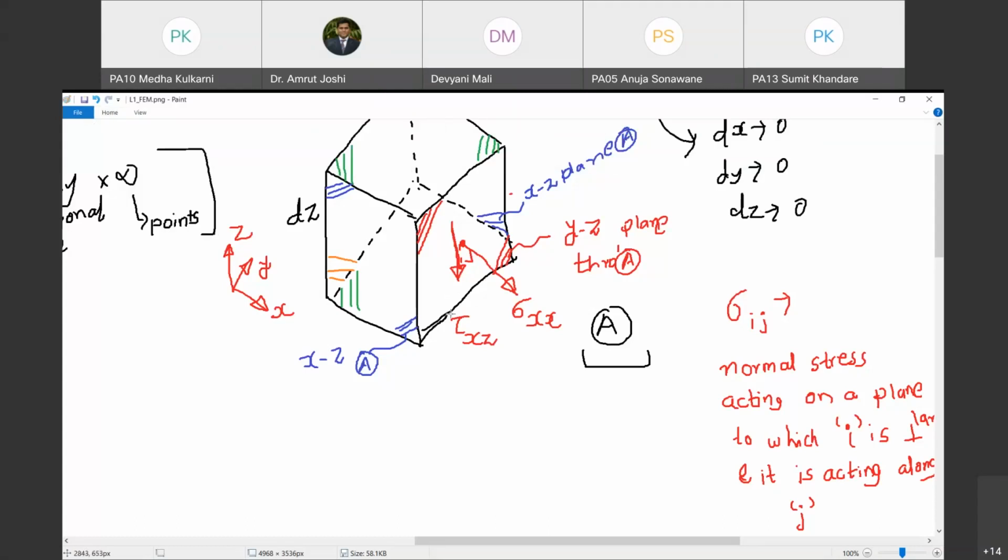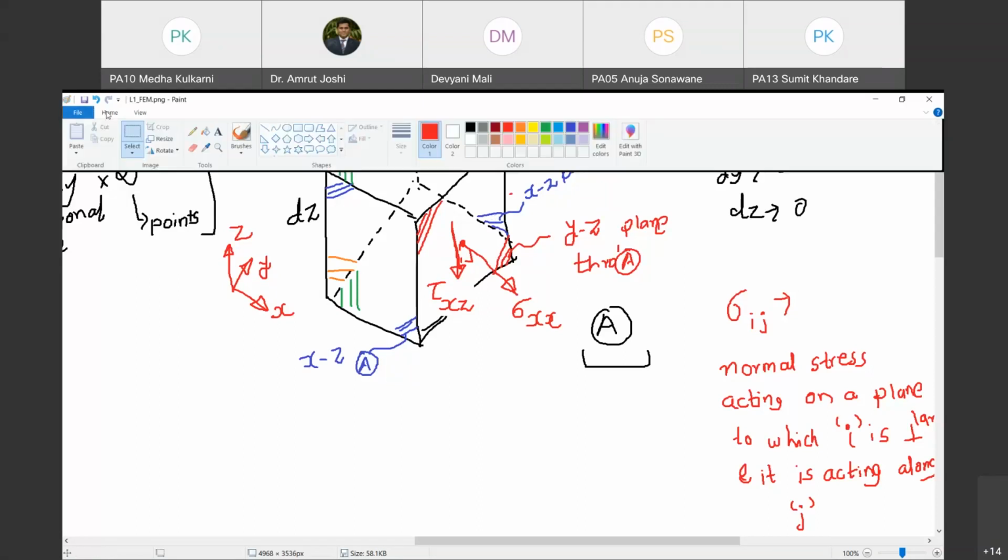Are you with me till this point? Please type your response in the chat box. So this component I am going to call tau xz. Once I receive your response, I will go ahead. Okay, Devani says yes, Anuja says yes, Prithviraj says yes. Great. At any point of time, you can unmute yourself and ask me if there is any doubt. Even if the smallest doubt is there, it's okay. It is okay to be silly one time, but it is not okay to be silly all the time. So ask the doubts and get it clear.